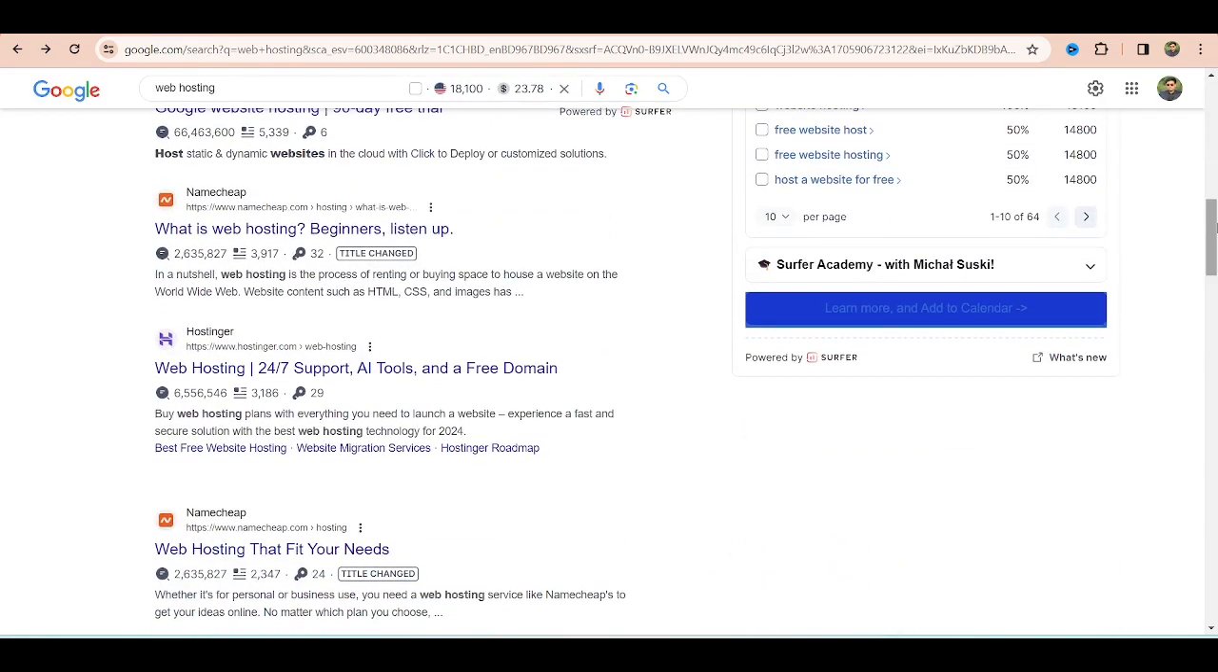But here you will see "what is web hosting beginner" listener. But there is no "Sponsored" written above their domain. Why? Because it's showing on the top page too, but it's showing there because they have done the SEO, search engine optimization. That's a different topic; we will also talk about it later. First, we will talk about Google Ads, right?